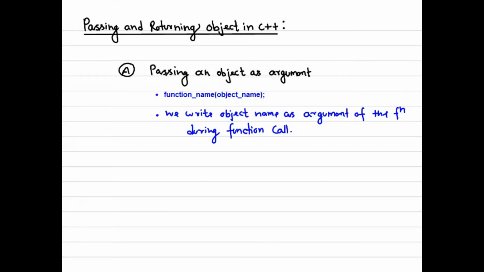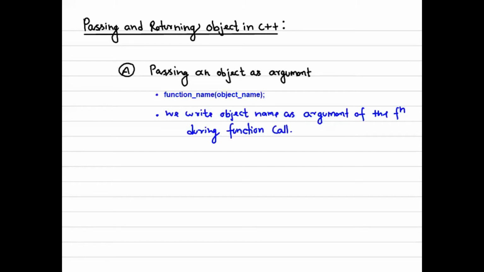Whenever we call a function, if we are going to use an object inside that function, we should pass that object during the function call. And we should design the function definition in such a way that it would be able to handle the object as an argument.